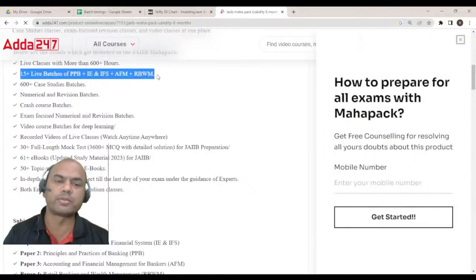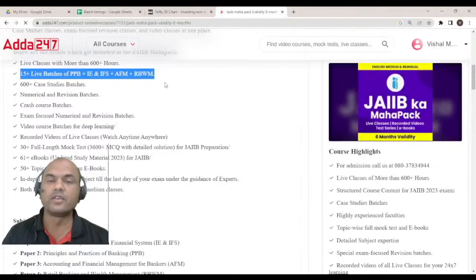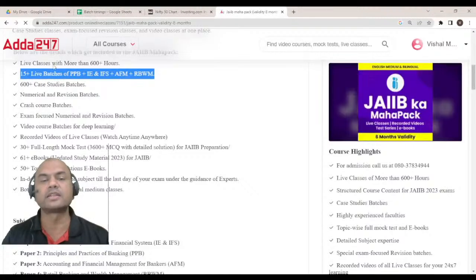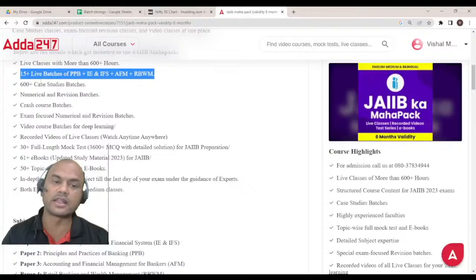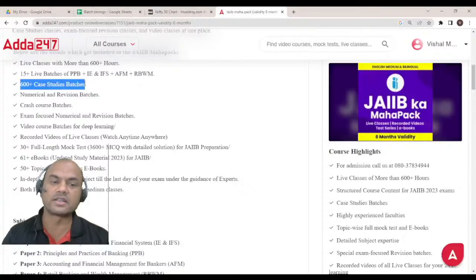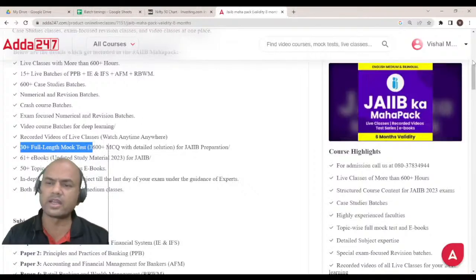15 plus batches for PPB, IFS, AFM and RBWM. Even if you attend a single batch once, then also 15 times you will be attending the same subject. There are more chances that you learn it then and there itself. 600 plus case study batches, then 30 plus full length mock tests. All these things you can read at your ease.